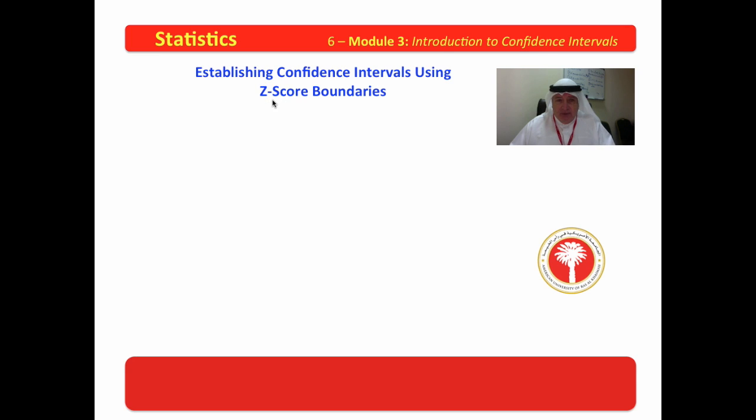Z-score. Do you remember that a z-score is the number of standard deviations that a datum lies either above or below the mean? Those above the mean are positive, those below the mean are negative. Now, confidence intervals establishes an idea that we're going to use z-scores on a curve to determine how we might trap a certain amount of data within those boundaries.